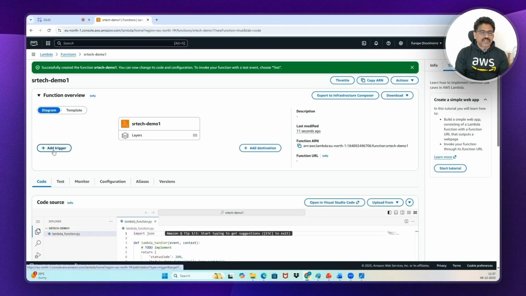And there are two options here, add trigger and add destination. What is this? Add trigger means, see why we will use Lambda function? Whenever there is some event, Lambda should start and work instead of EC2. So that means where to trigger, what to trigger. So there we have to use some code to trigger this Lambda function.